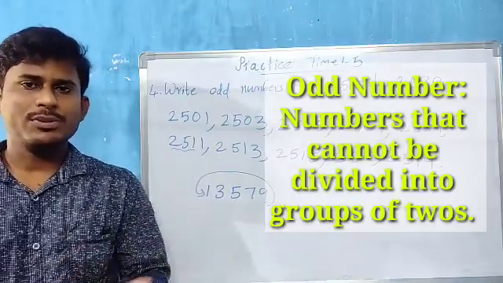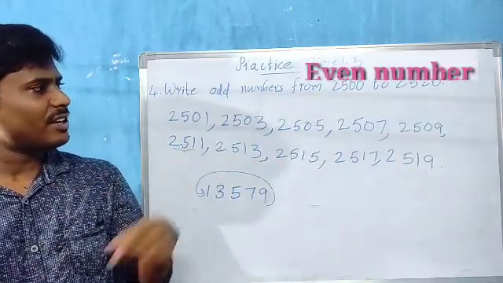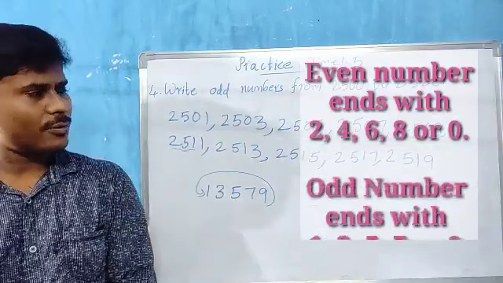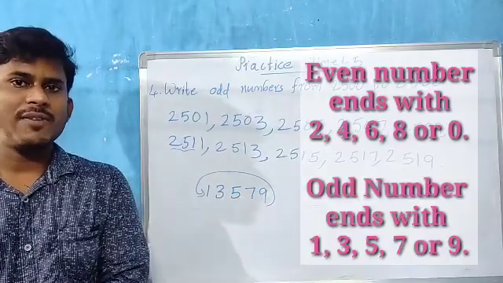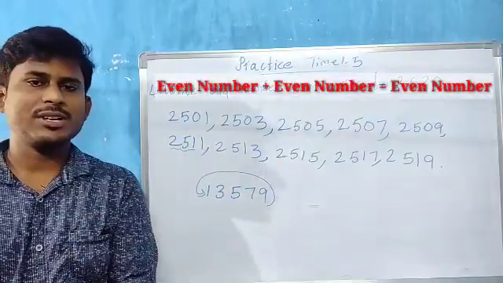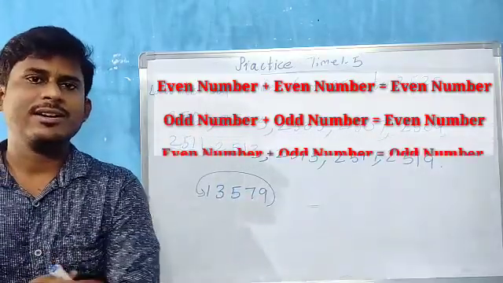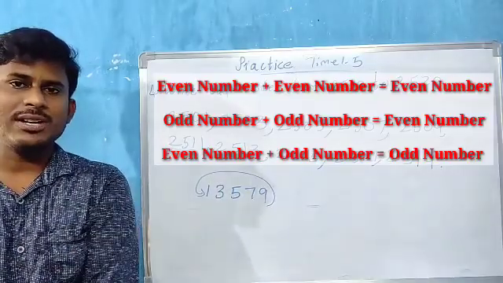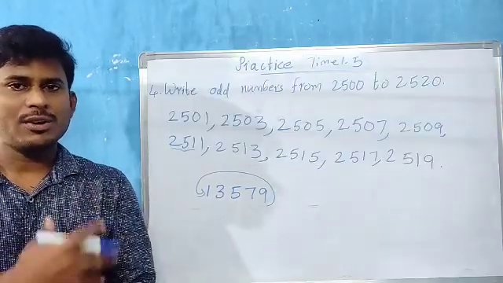And we have seen how to form even numbers and odd numbers, and even number examples, children. See, in even numbers, in the ones place we have 2, 4, 6, 8, 0. In odd numbers, children, in the ones place we have 1, 3, 5, 7, 9. Okay children, even number plus even number gives us what? Even number only. Odd number plus odd number gives us what? Even number. Even number plus odd number gives us what? Odd number. Okay children, practice this well again and revise all the concepts.